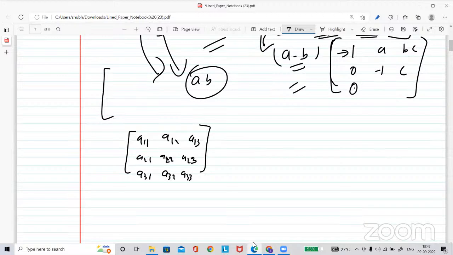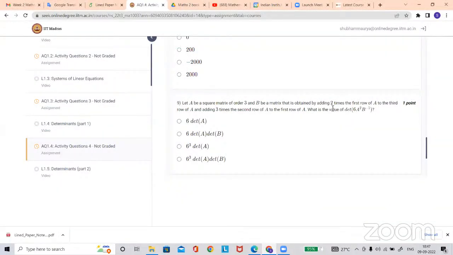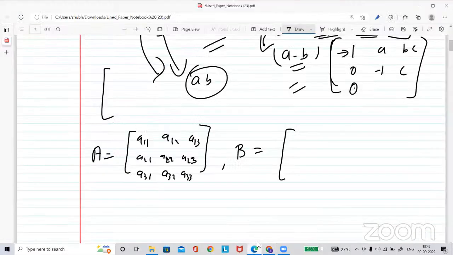Now this is your matrix A. So matrix B is obtained how? As written here: adding 2 times the first row to the third row. Okay, so let's do that. So this is A11, A12, A13, and the remaining rows of B. Let's do that first.